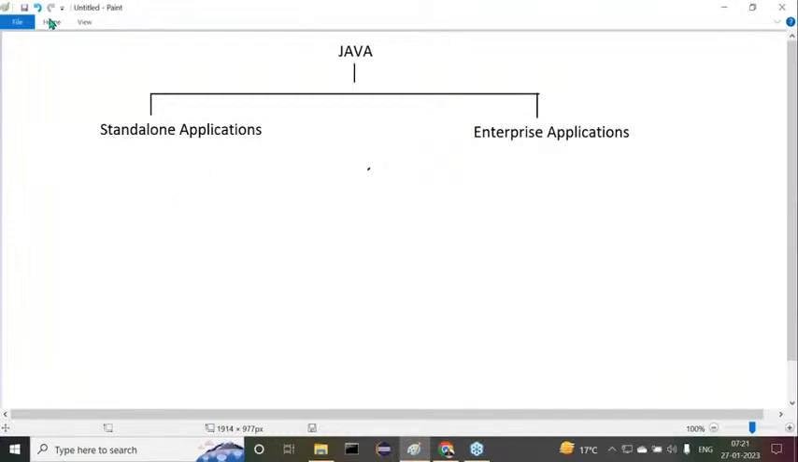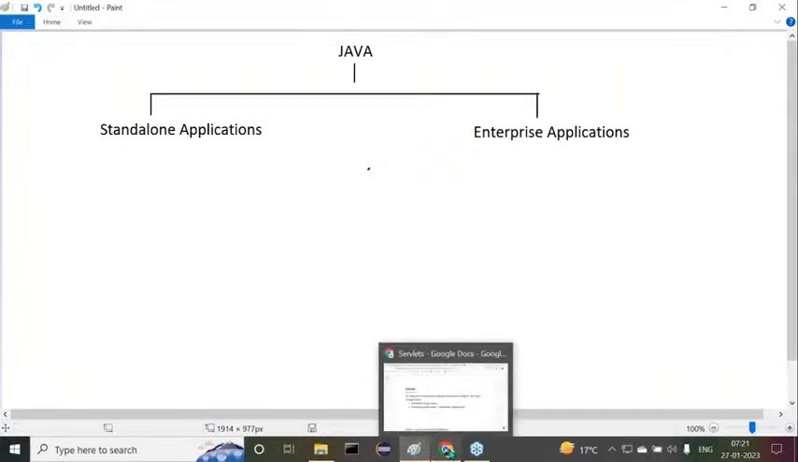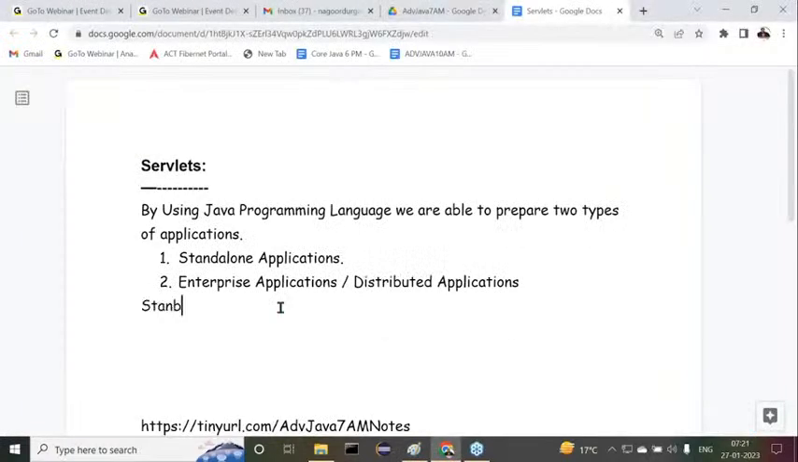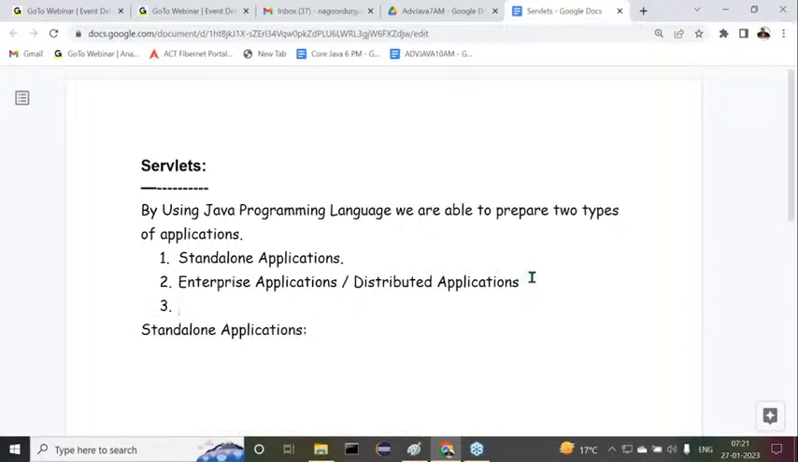All right. First of all, what is the standalone application? What is the meaning of the standalone application? All of you observe carefully. Standalone applications. If you observe this, I've given definitions for it a number of times. Now try to understand it.